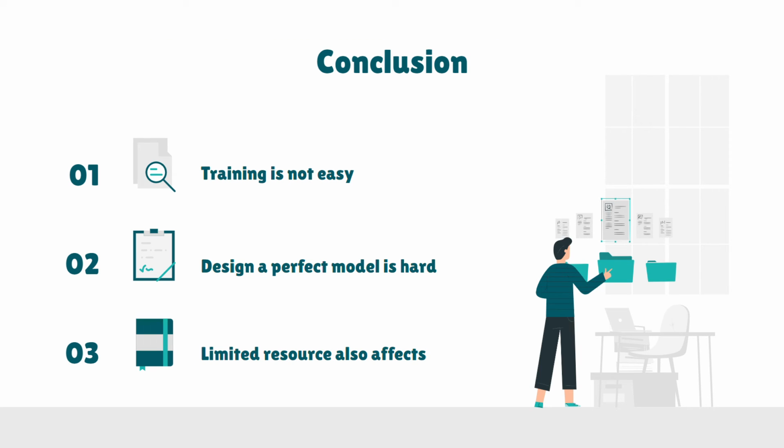And now we are going to give the conclusion. The first conclusion we are going to say is that training is not easy. It requires modifying parameters, including learning rate, batch size, and epoch continuously, and knowing how these parameters work is also important.